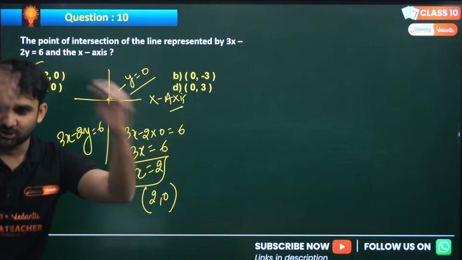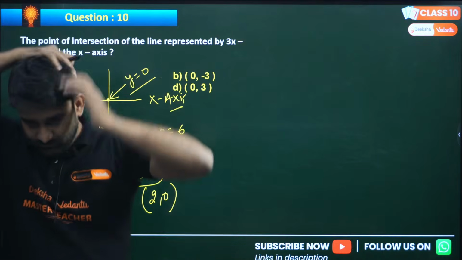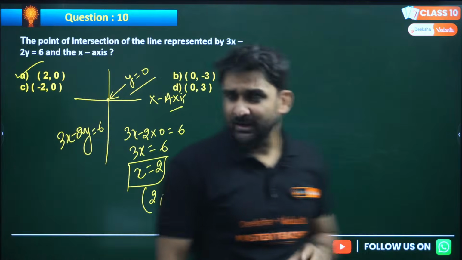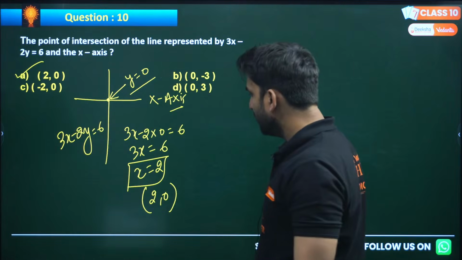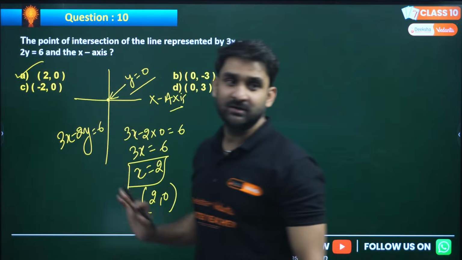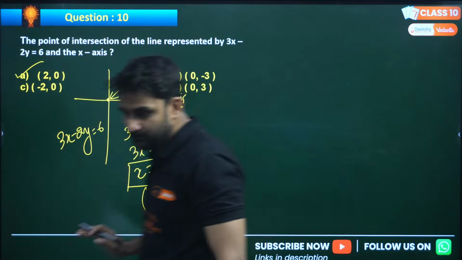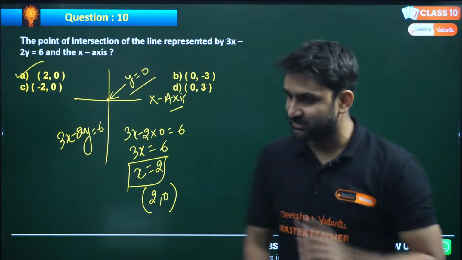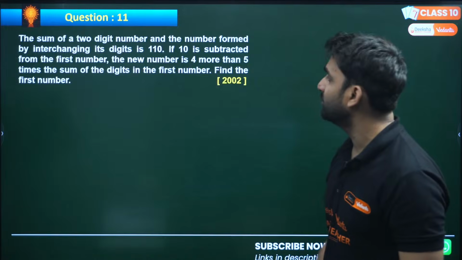Yes. Ashlesha, superb. A is correct. Well, C is not the correct answer. Why are you writing minus 2? No. We are getting x positive here, because 6 is at the right side. So positive 2 will be there. Yeah, A is correct. Now you have changed the option. Okay, moving to next question, question number 11.